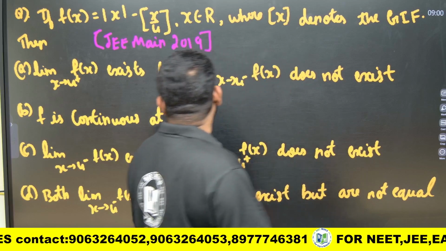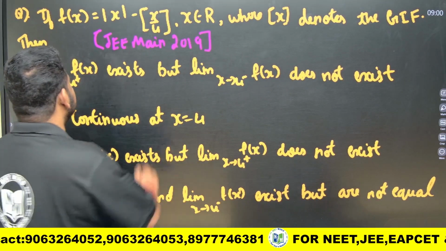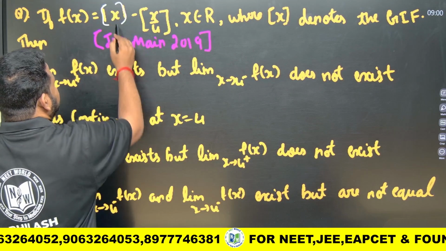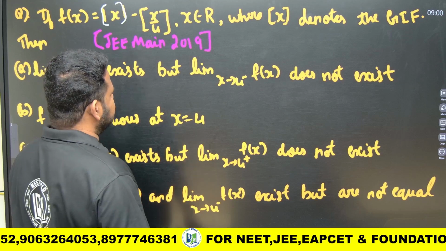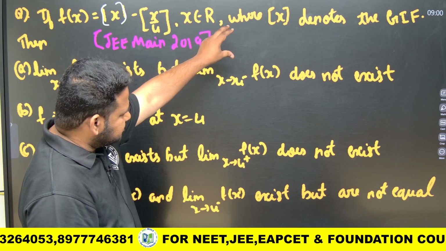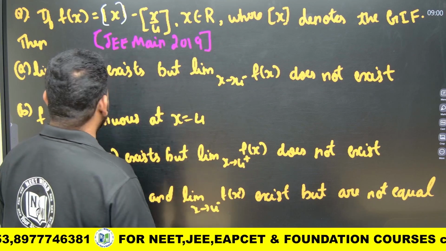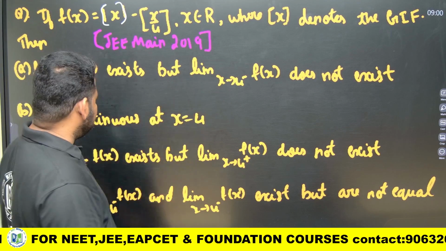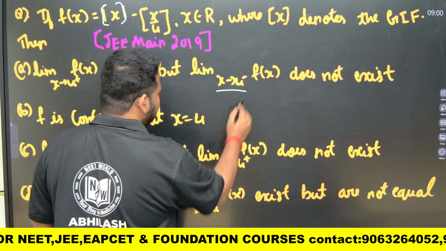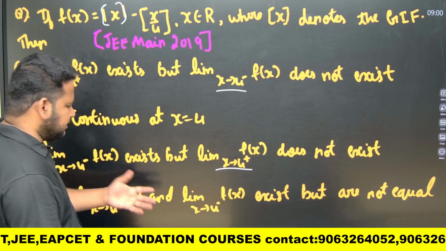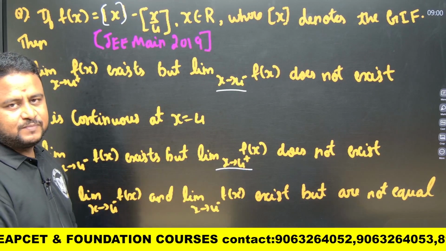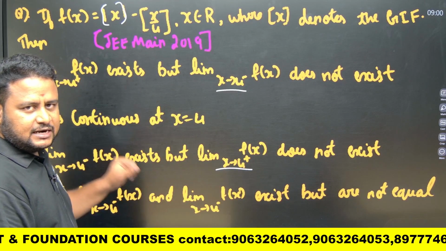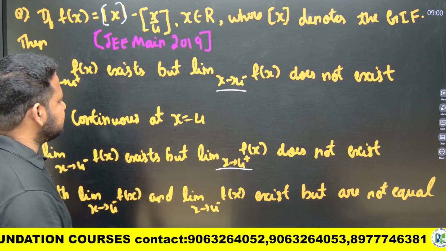Next, they have given f of x is equal to the greatest integer function of x minus the greatest integer function of x by 4, where this bracket x denotes the greatest integer function. Then they are asking for the limit of f of x as x tends to 4 minus and x tends to 4 plus. That is LHL and RHL at x is equal to 4. So let us see what can be done.